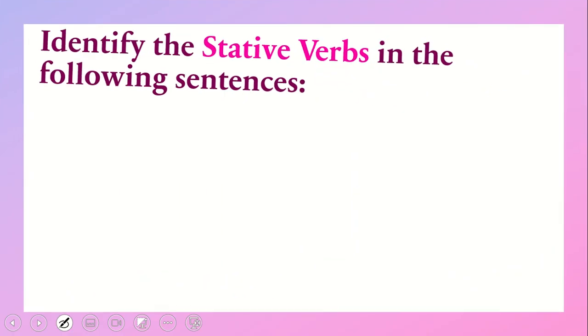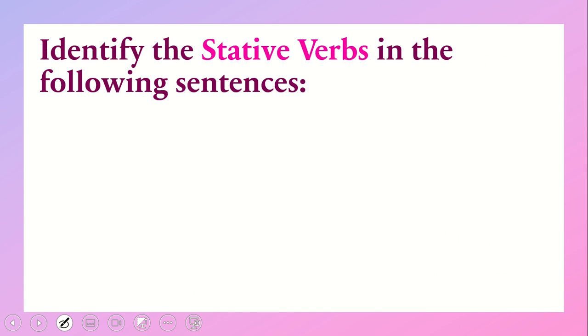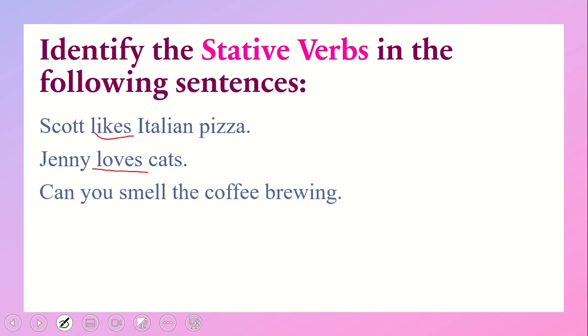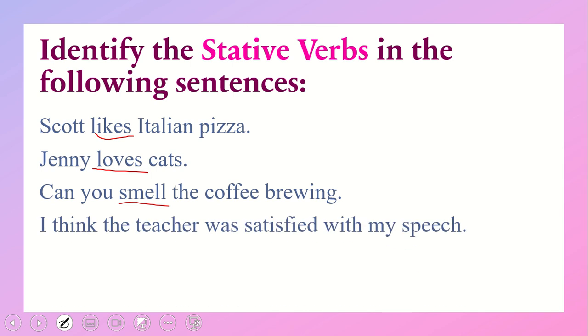Next is stative verbs. You have to identify the stative verbs in the following sentences. Stative verbs are those verbs which express the feelings, emotions, state or conditions of the subject. Scott likes Italian pizza. This likes is a stative verb. Jenny loves cats. This loves is a stative verb because it is giving us an idea about the emotions of someone. Can you smell the coffee brewing? This smell is again a stative verb which is telling us about the state of somebody.